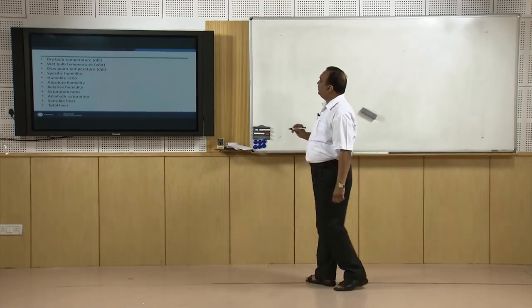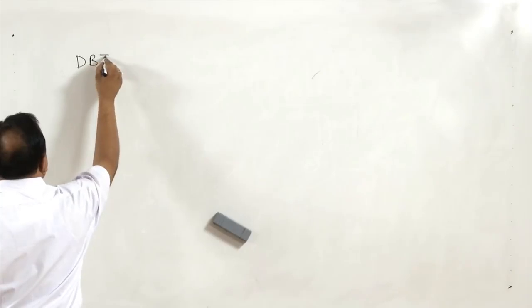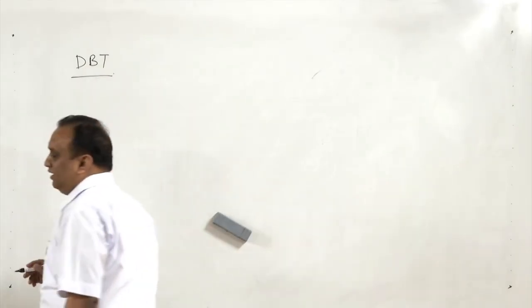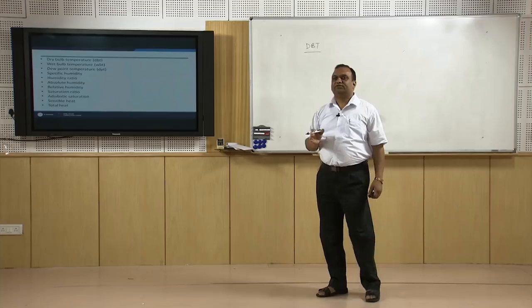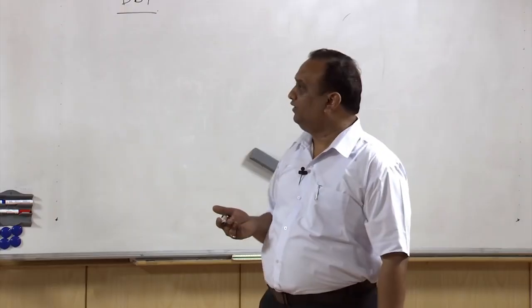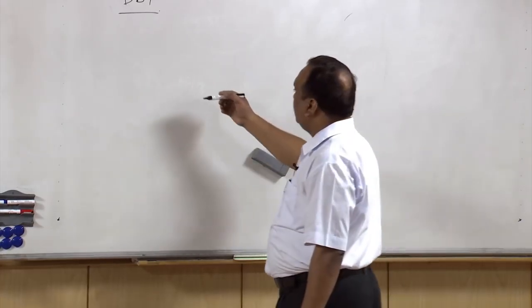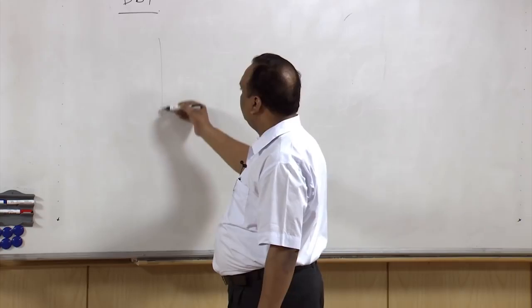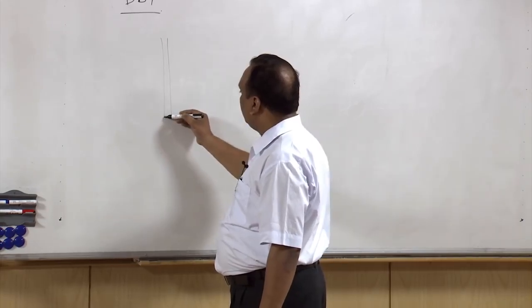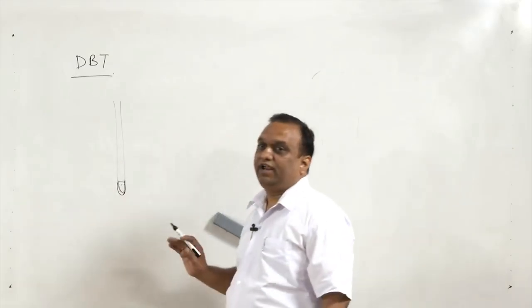like dry bulb temperature, DBT. Now, dry bulb temperature is the normal temperature measured by using a thermometer. So, a normal thermometer, that is a liquid in glass thermometer, you must have seen a liquid in glass thermometer, which is used for medical purposes also. It has a bulb and the bulb is dry.